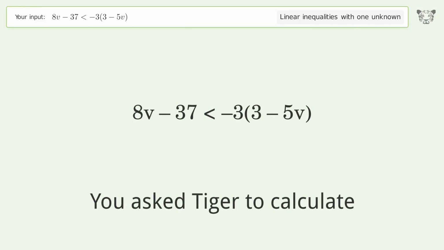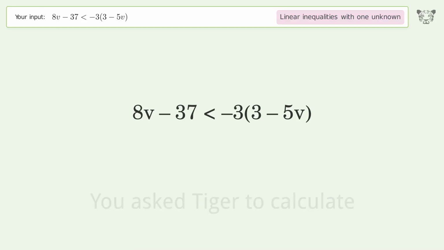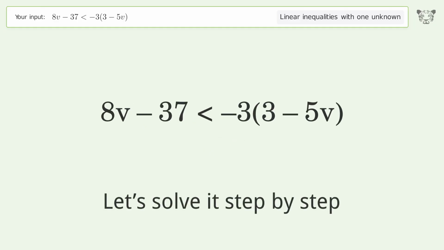You ask Tiger to calculate. This deals with linear inequalities with one unknown. The final result is v greater than -4. Let's solve it step by step.